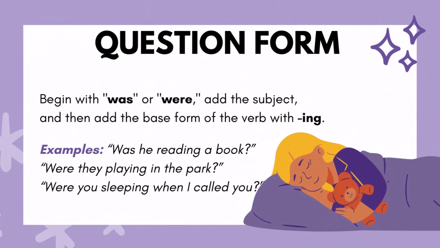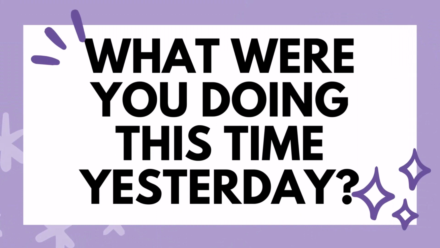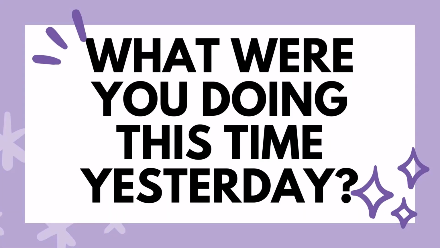Question form. Begin with was or were, add the subject, and then add the base form of the verb with ing. Examples: was he reading a book? Were they playing in the park? Were you sleeping when I called you? What were you doing this time yesterday?